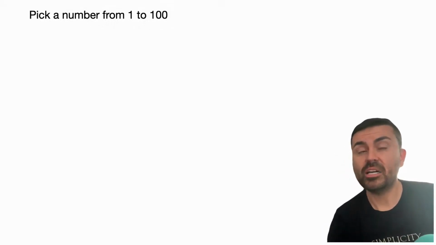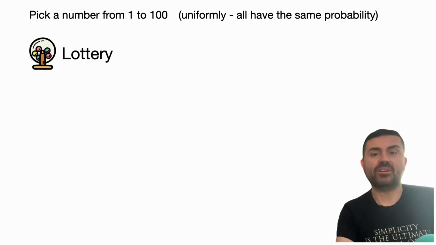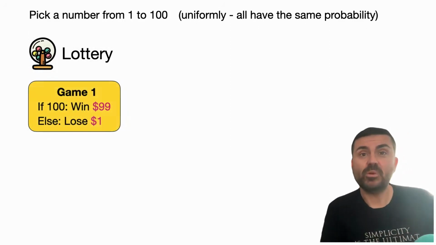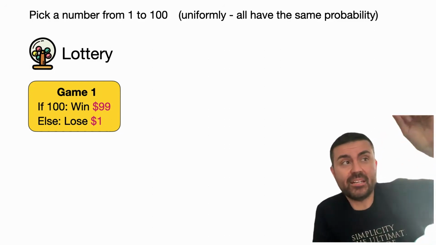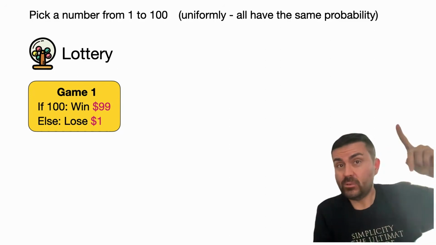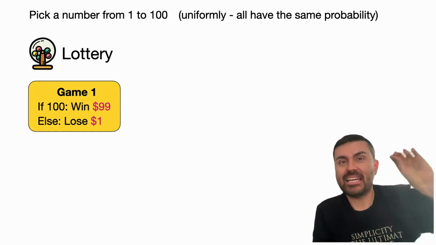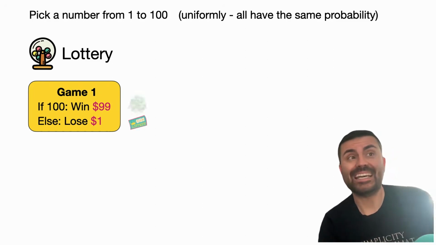So in this case, let's say we pick a number from 1 to 100, and they all have the same probability. It's uniform. And we're going to play the game of lottery. So if the number we picked, let's say it's 100, 100 is the winning number. So if we hit 100, then we win $99. And if it's any other number, we lose 1, which is the ticket for the game, or how much we bet at the roulette. So we lose $1 or we gain 99.